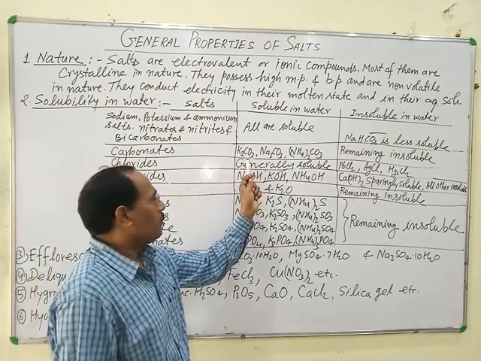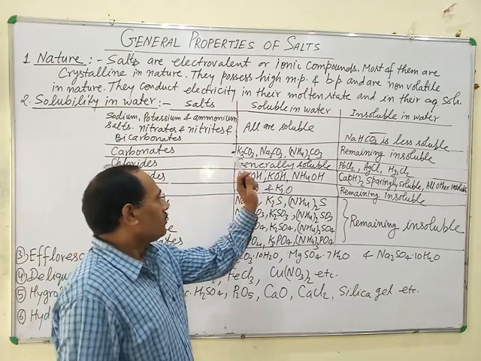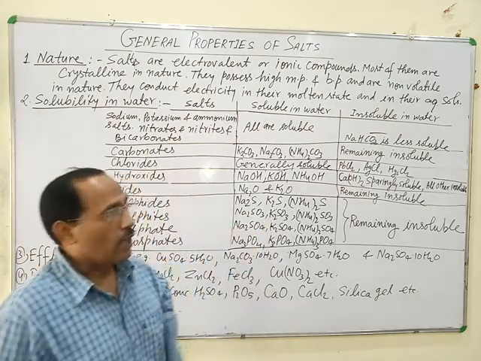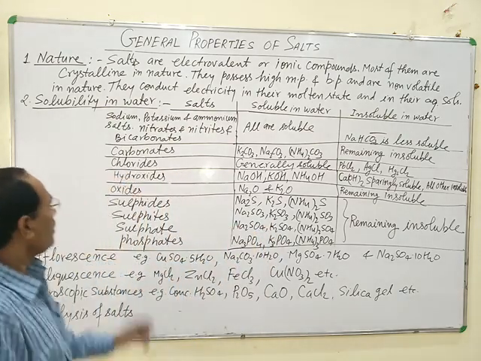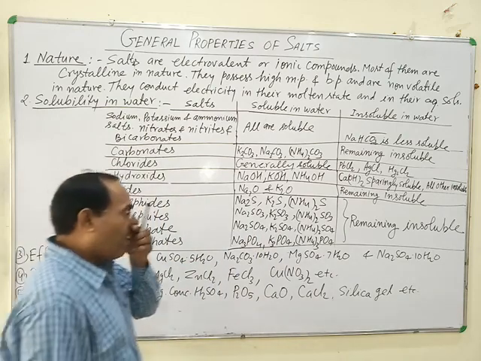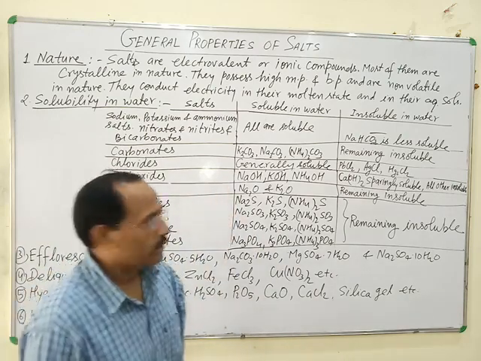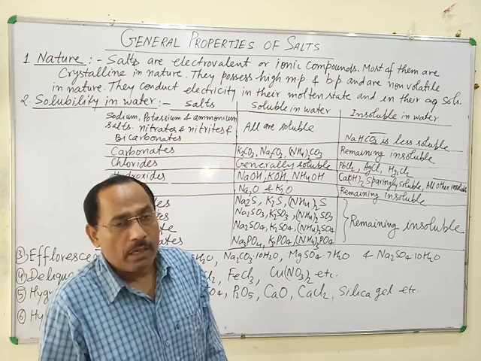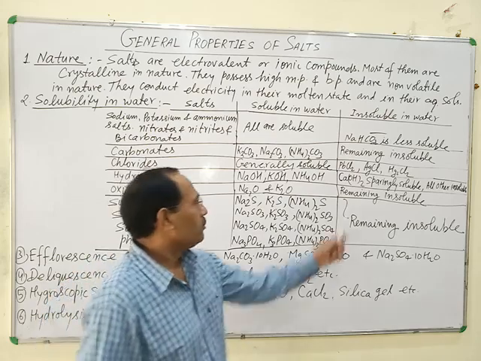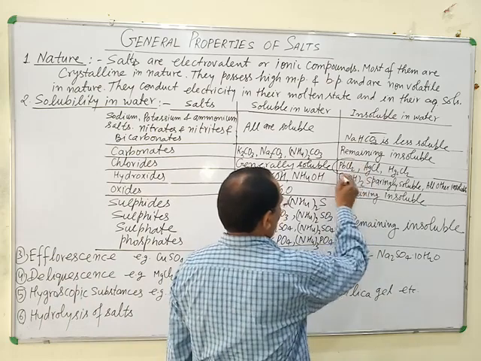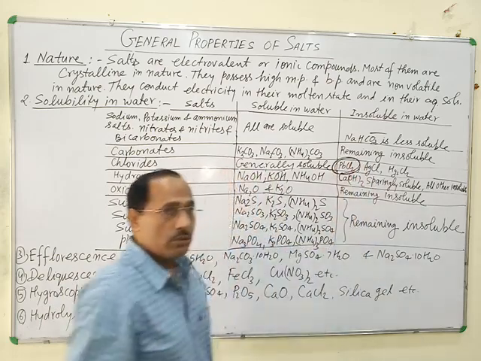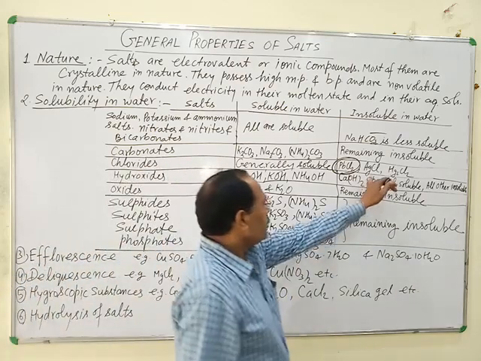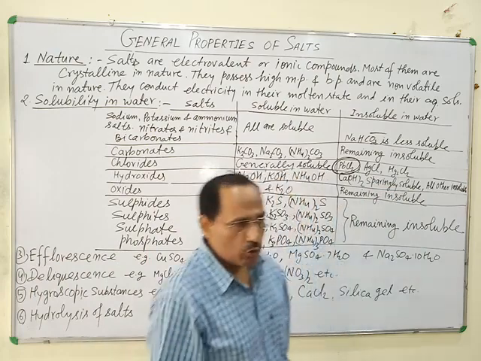Carbonates of sodium, potassium and ammonium, meaning ammonium carbonate, sodium carbonate and potassium carbonate, are soluble in water, and all other carbonates are insoluble in water. Chlorides: all the chlorides are generally soluble in water, but lead chloride is insoluble in cold water but soluble in hot water. This is very important. PbCl2 is insoluble in cold water but soluble in hot water. AgCl and Hg2Cl2 are insoluble in water.